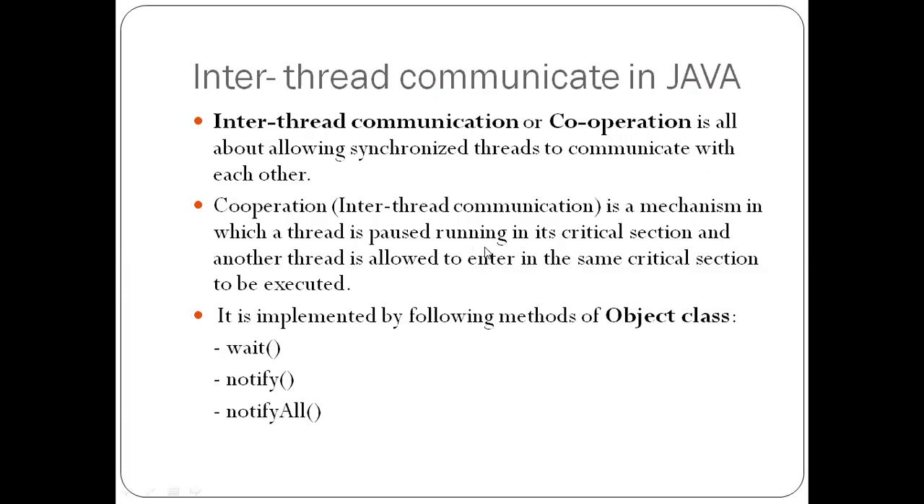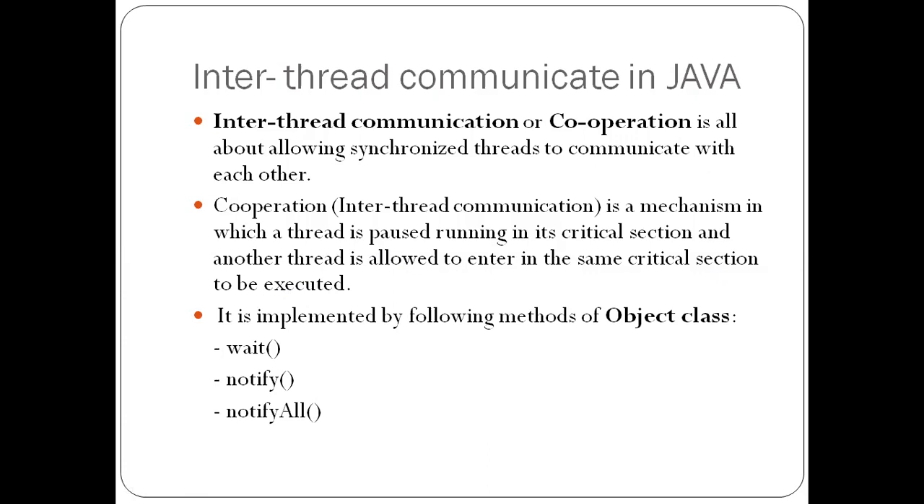Cooperation or inter-thread communication is a kind of mechanism in which a thread is paused while running in its critical section, and another thread is allowed to enter that same critical section to be executed. So here one thread will release the resource and another thread will acquire that resource. This handshaking needs to happen properly. To have proper handshaking, we need to use some methods.